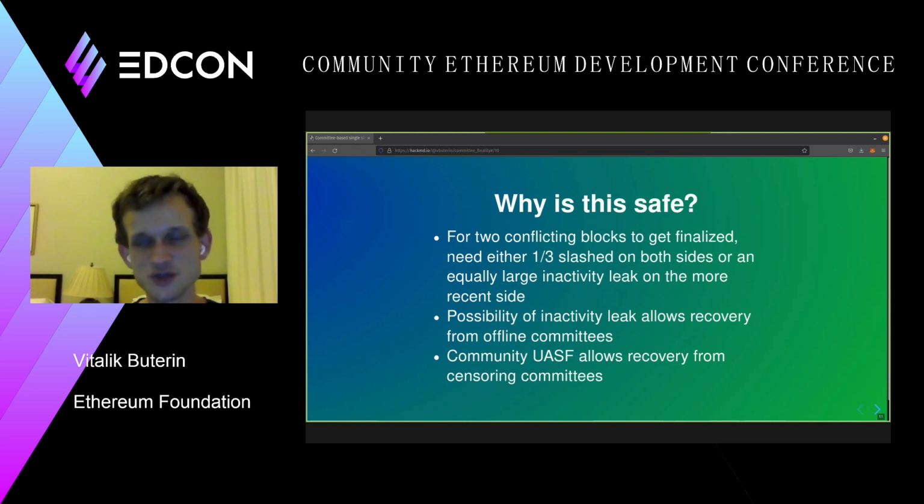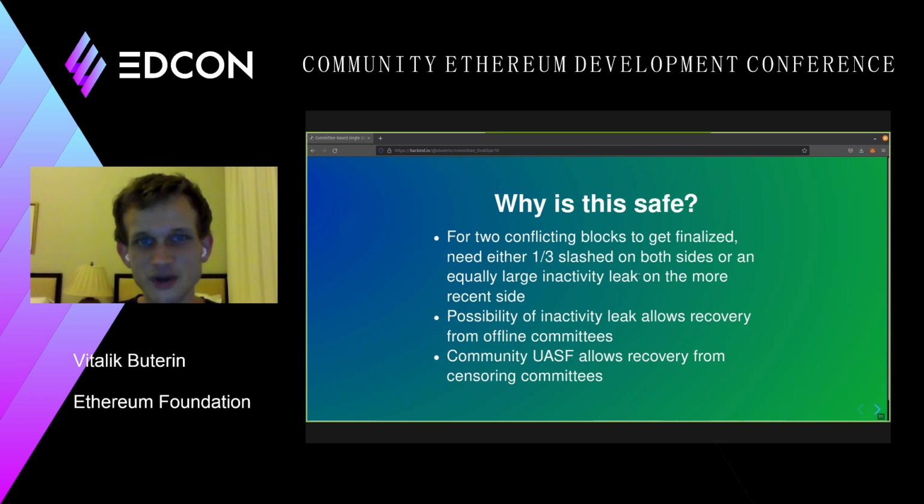One chain splits up into two chains, and there needs to be some first block on the left chain and some first block on the right chain that get finalized. For both of those blocks to get finalized, because of how consensus algorithms work, you need either 1/3 to be slashed on both sides, or on the side that finalized later, you need to have a very large inactivity leak.